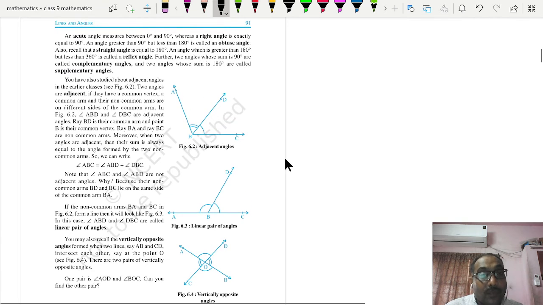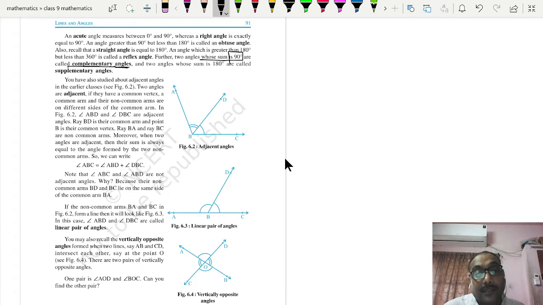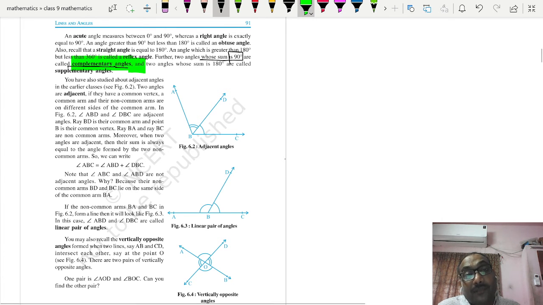Now, what are called complementary angles? If the sum of two angles is 90, then the angles are said to be complementary, and the two angles can be said to be complementary to each other. In the same way, supplementary is defined for two angles, and here the sum is 180 degrees. So for 90 it is complementary and for 180 it is supplementary. Remember it.